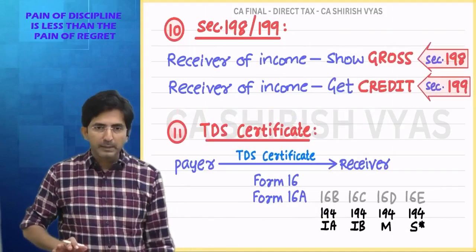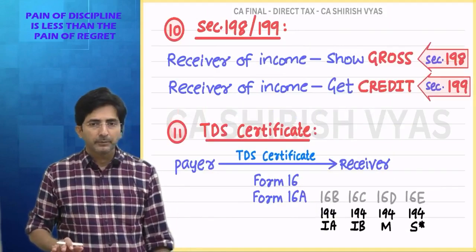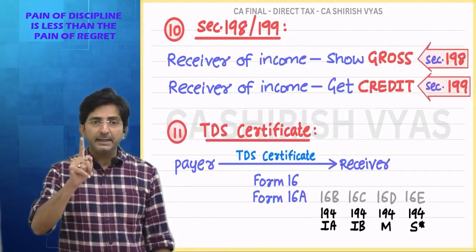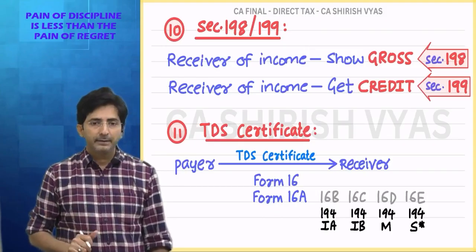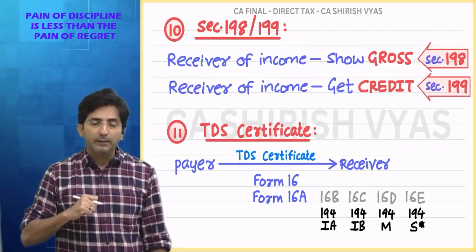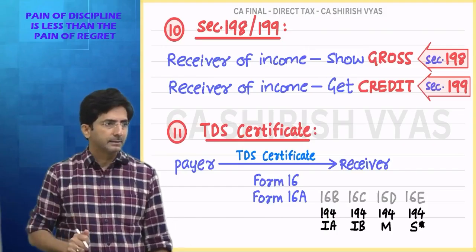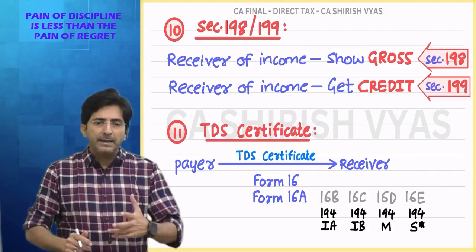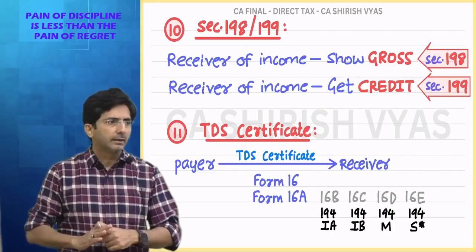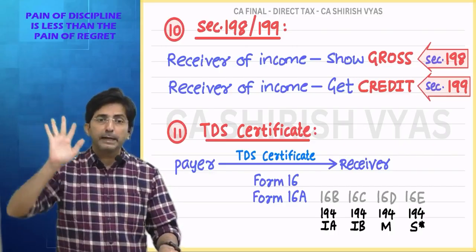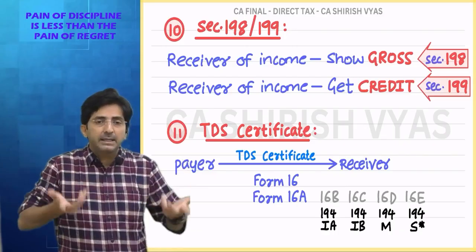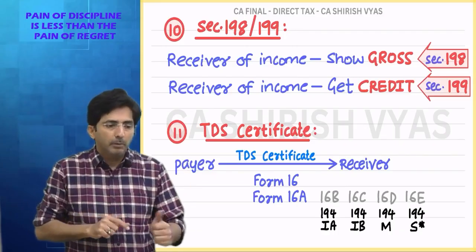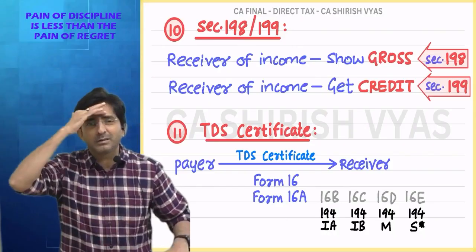Tell me, what is the difference between TAN and PAN? PAN is the identity of the person earning the income. TAN is the identity of the person deducting TDS. This TAN number and PAN number are identification numbers. The government wants to know who in India is deducting TDS. So every tax deductor should have a TAN. But applying for TAN is also work.